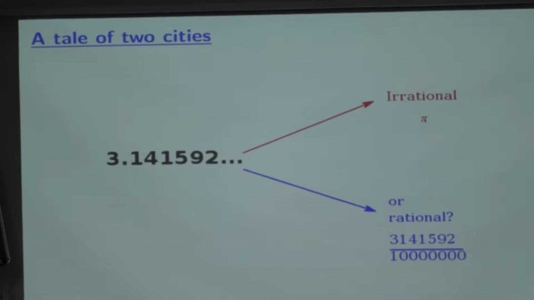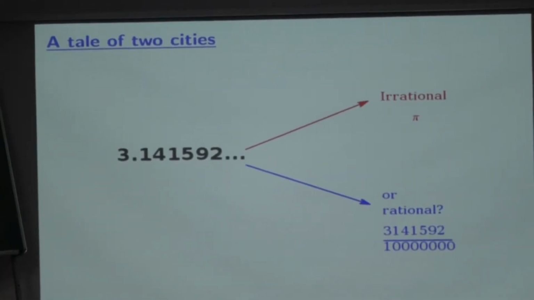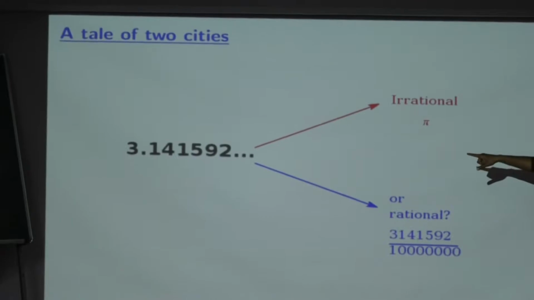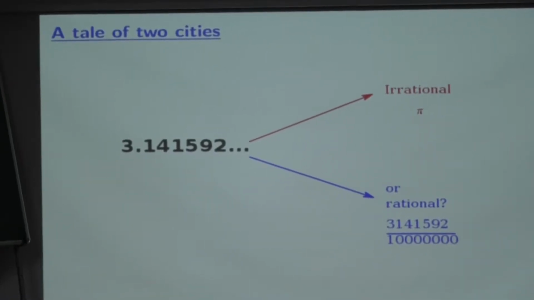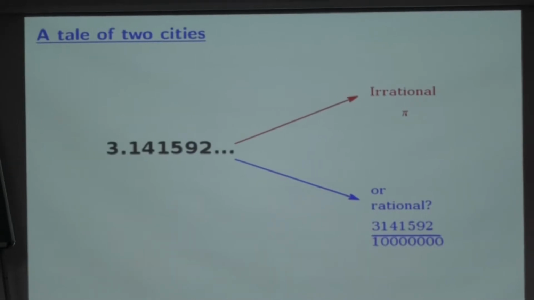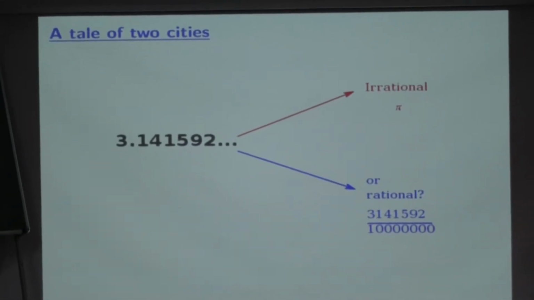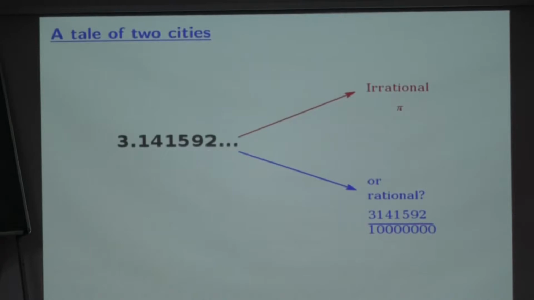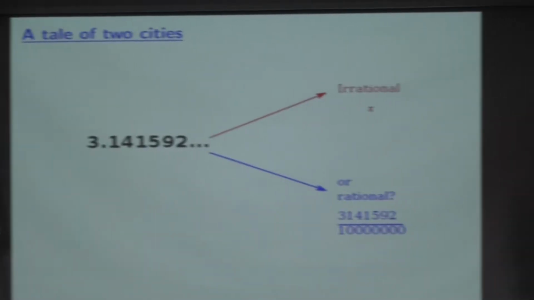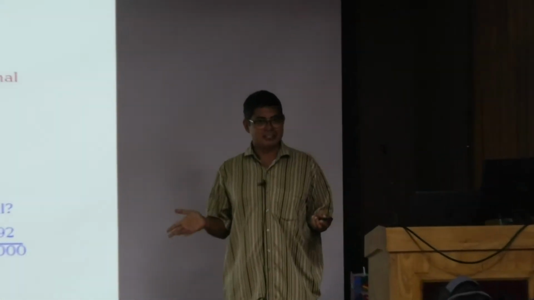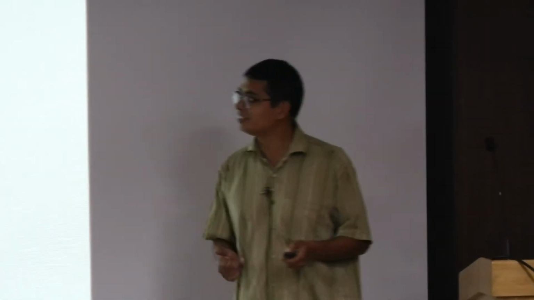True, it is very close to our favorite number pi, but it could even be this. Maybe all the dot, dot, dots are nothing but 0, 0, 0, 0, 0, in which case it is actually a rational number. So if I give you that number only up to finite precision and ask, is this rational or irrational, you really cannot answer. Rationals and irrationals both being dense, very close to it there's an irrational, and very close to it there's also a rational. You cannot be sure.